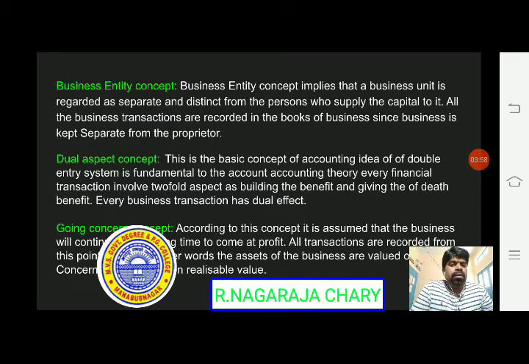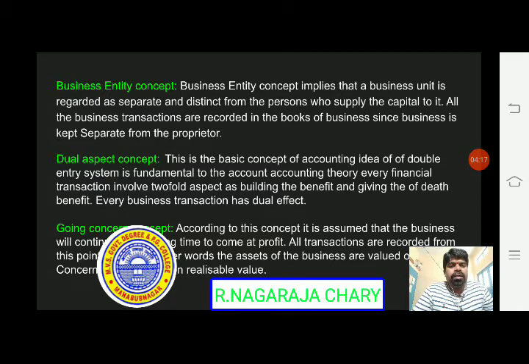So business entity is separate from the business person, tradesman or investor.